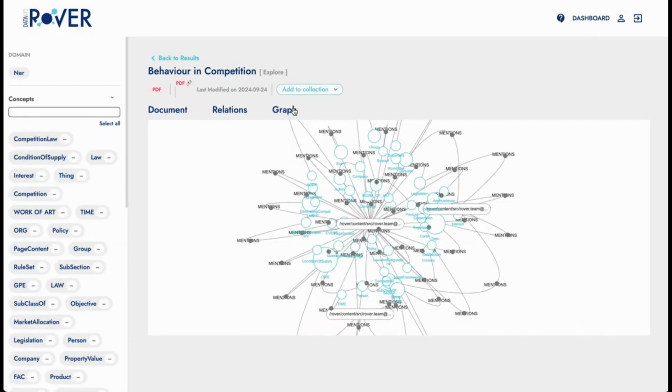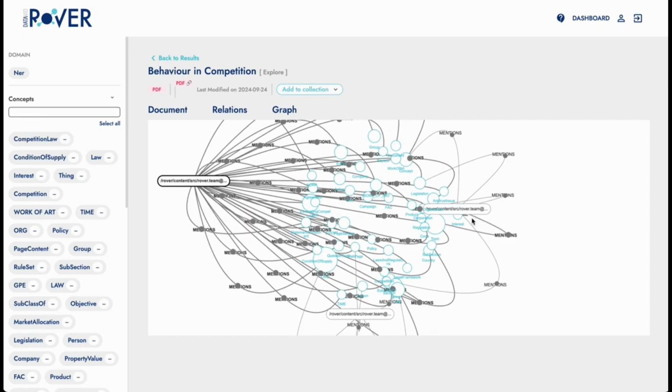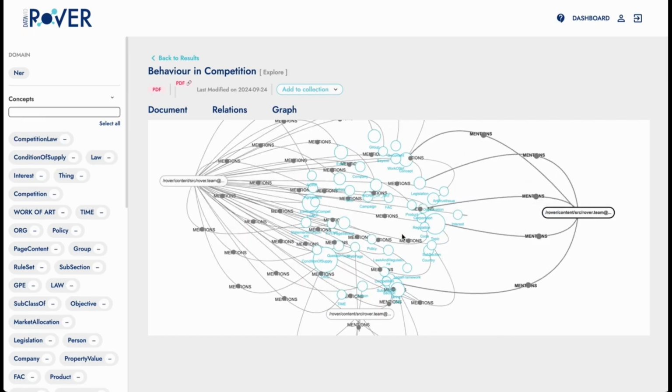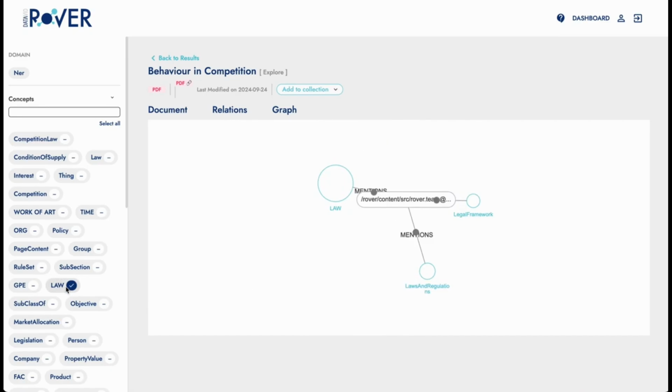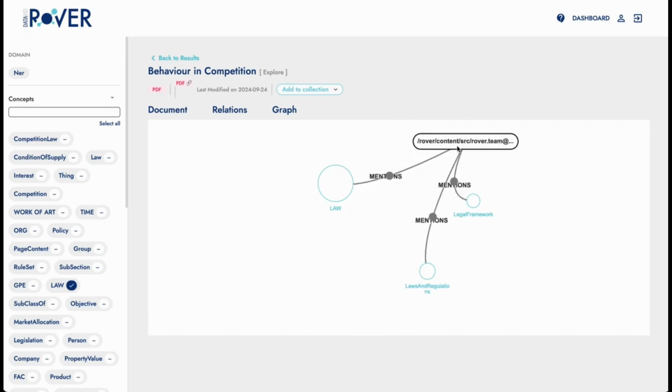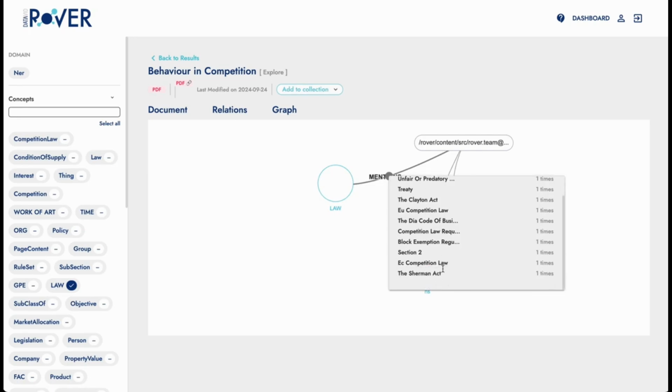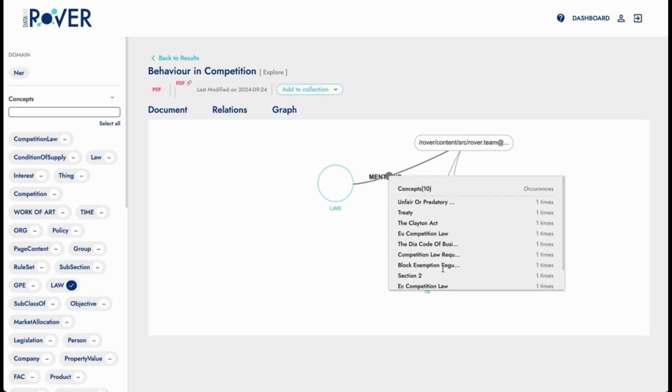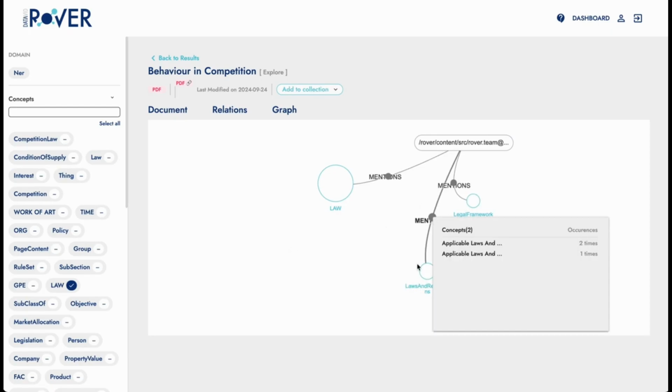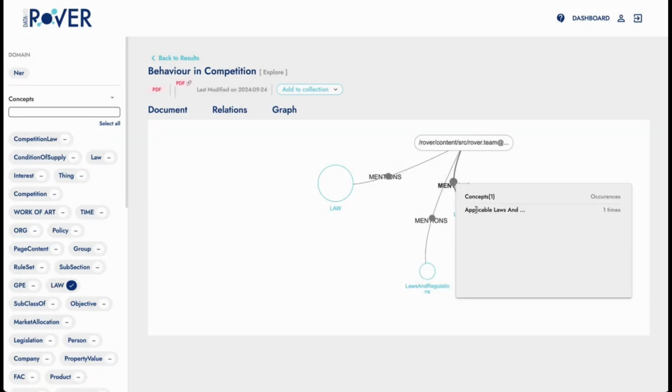The graph section puts our document in perspective in relation to other documents through concepts that are identified in both. So, if we, for instance, select law again, we see that this document mentions concepts of law, and this is the information from the document. It also mentions laws and regulations. It also mentions legal framework. The bigger the dot, the more concepts are identified in this category. So here we have 2 concepts. Here we have 10 concepts. And here we have 1 concept.